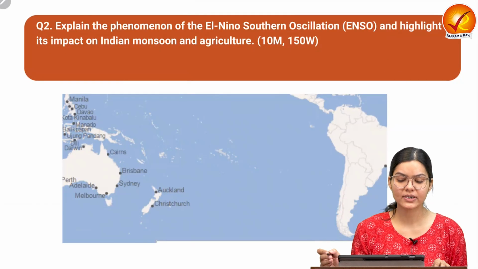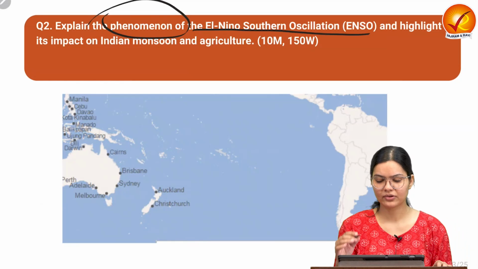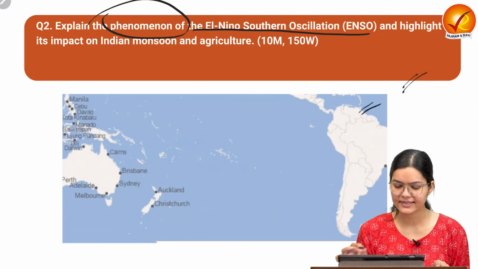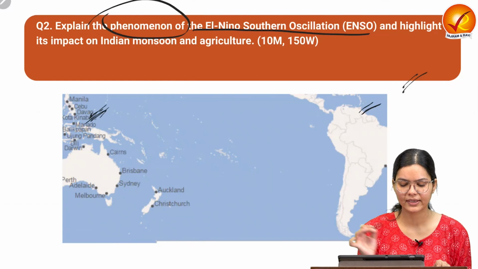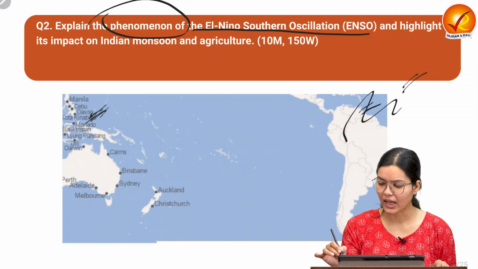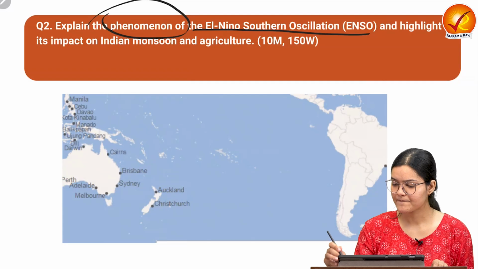Now we will try to understand the phenomenon of the El Nino Southern Oscillation. If we consider this particular diagram, we can see South America here, and Australia and the surrounding area here. We can see it clearly in the diagram. Now let us try to understand how this ENSO is happening. What are the different phases of ENSO?